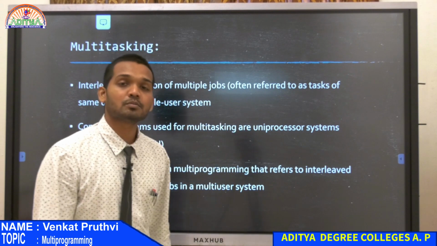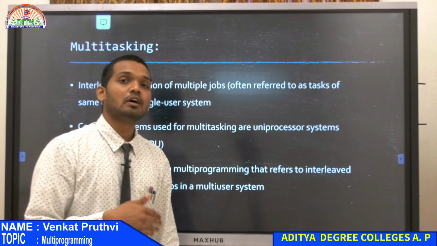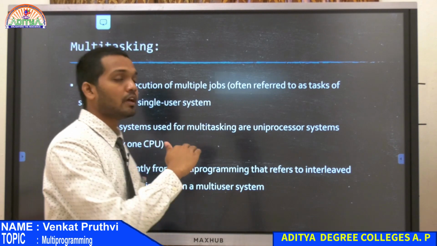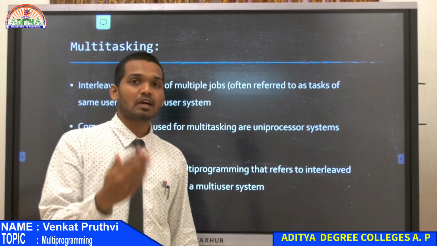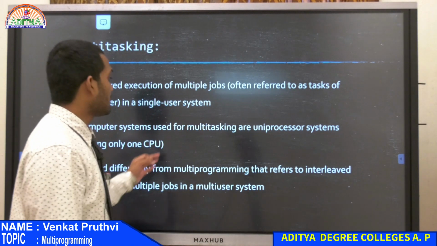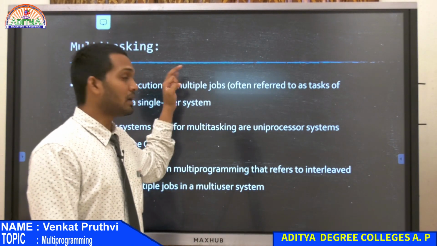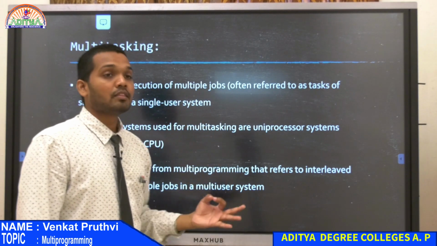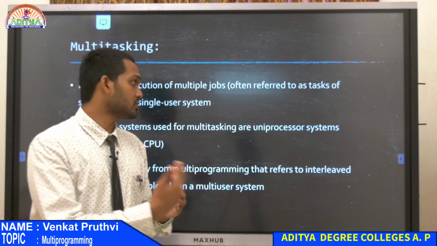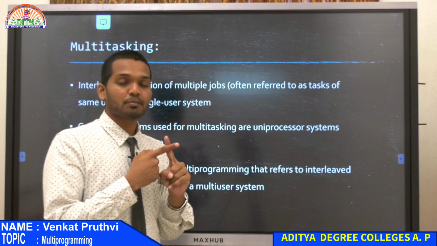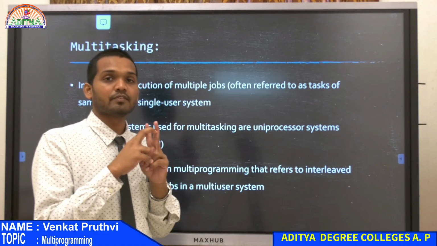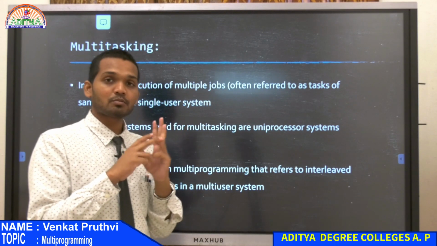In uniprocessor systems, we already discussed that they are only performing one task at a time. But we are able to achieve multiple tasks for the same user at the same time. That is through having multiple processors. Uniprocessor means one single processor, dual processor means you have two processors, and quad core means you have four processors.